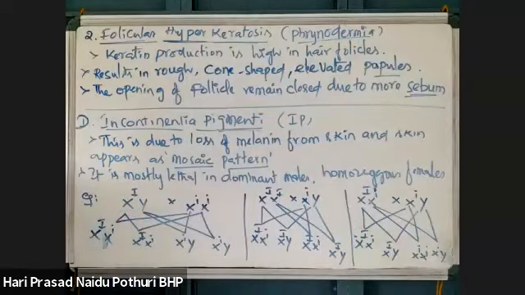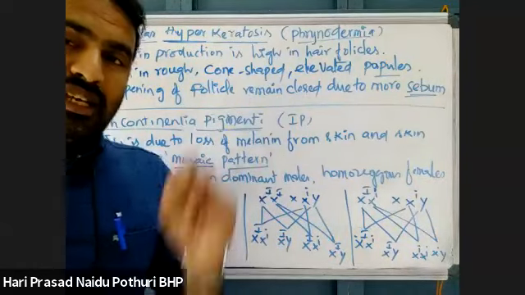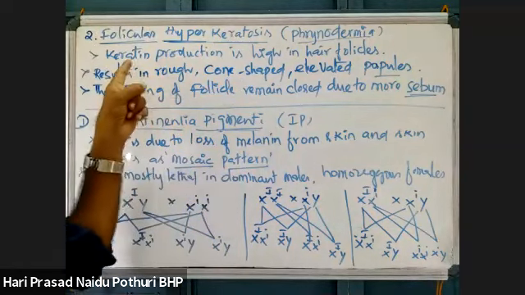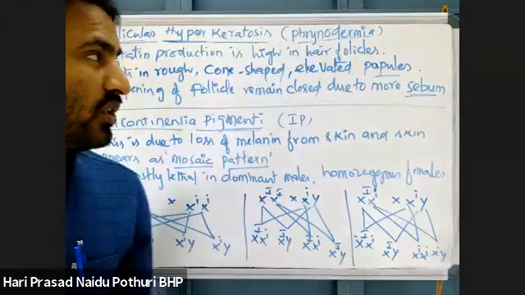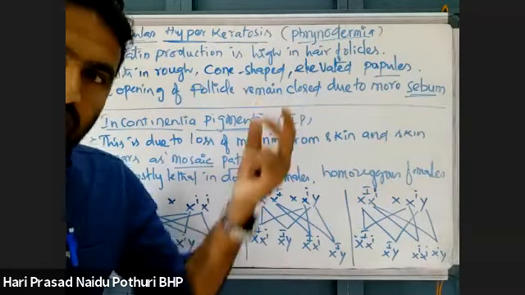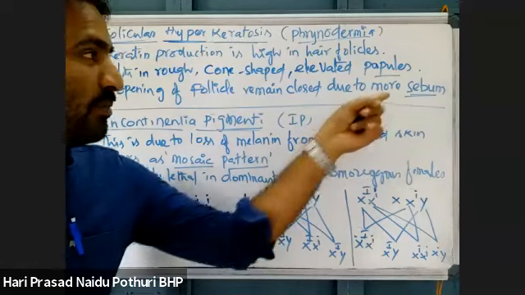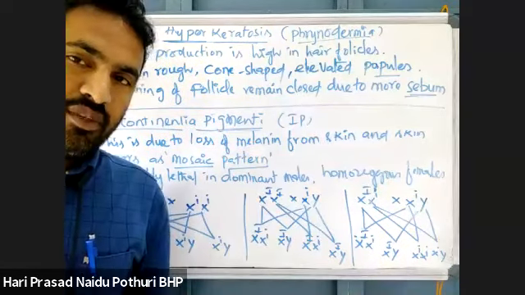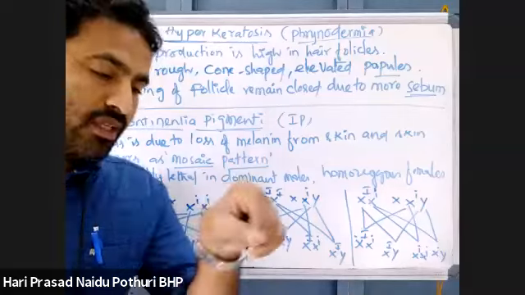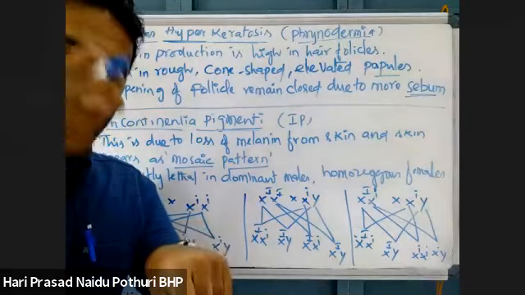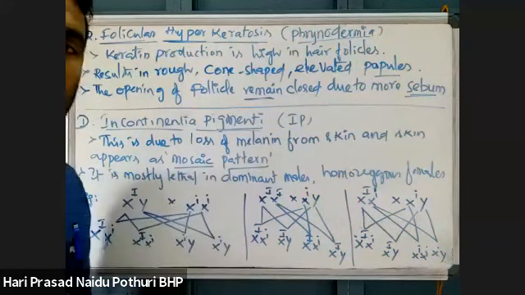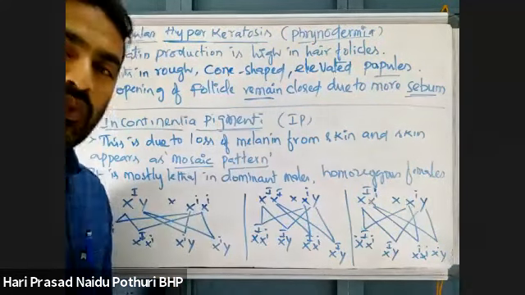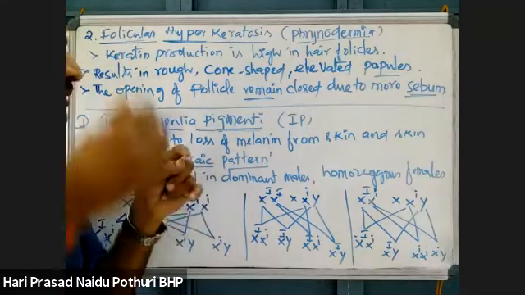What does follicular hyperkeratosis mean? In this condition, keratin protein is produced in more amounts. Due to the more production of keratin protein, sebum is also produced more. The hair follicle where hair develops on the skin may remain closed. As it remains closed, hair does not come out.